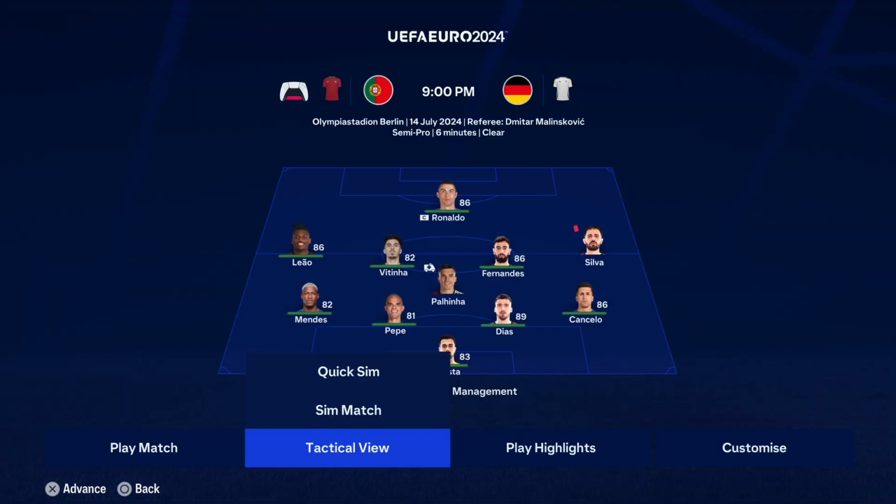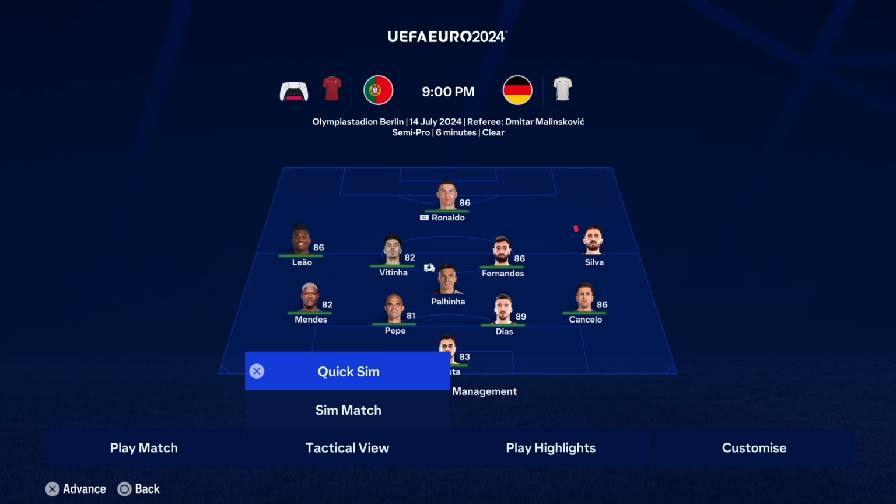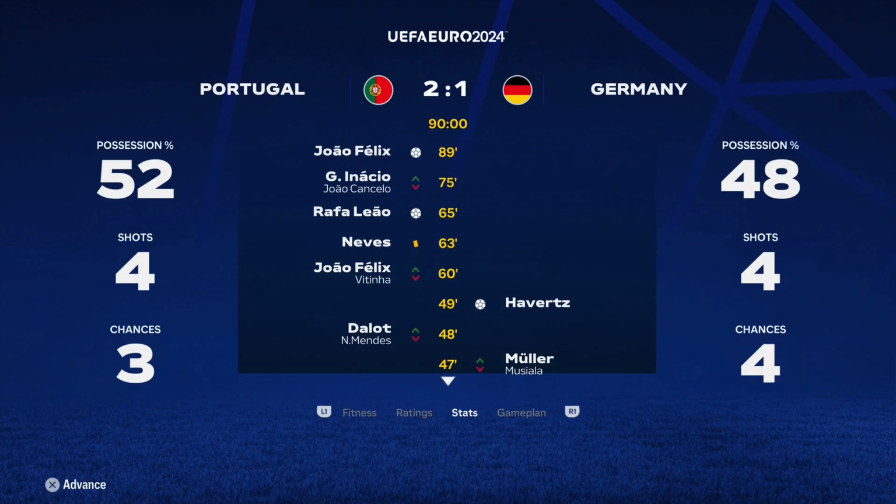Bernardo Silva's out. Palhinha's out. I hope Germany win. And they don't, unfortunately. Havertz scores in the 49th minute, but a Rafael Leao goal in the 65th and a Joao Felix goal in the 89th minute wins it for Portugal in the final. So Portugal win, Germany runners up.